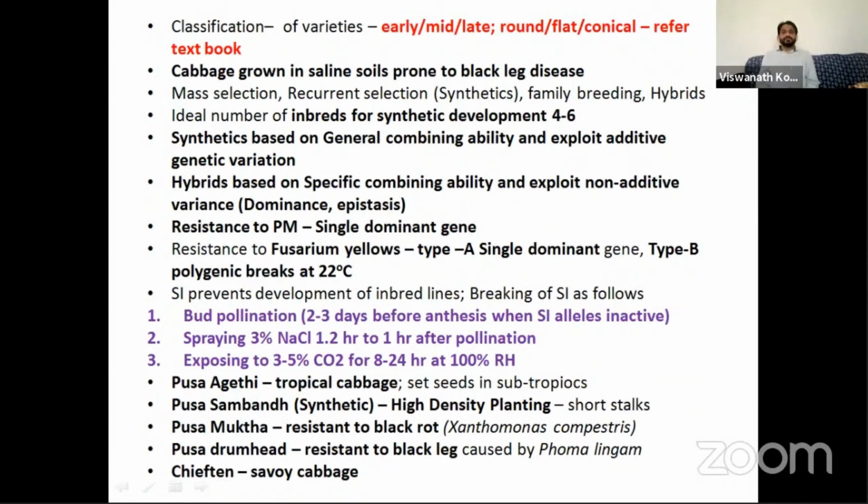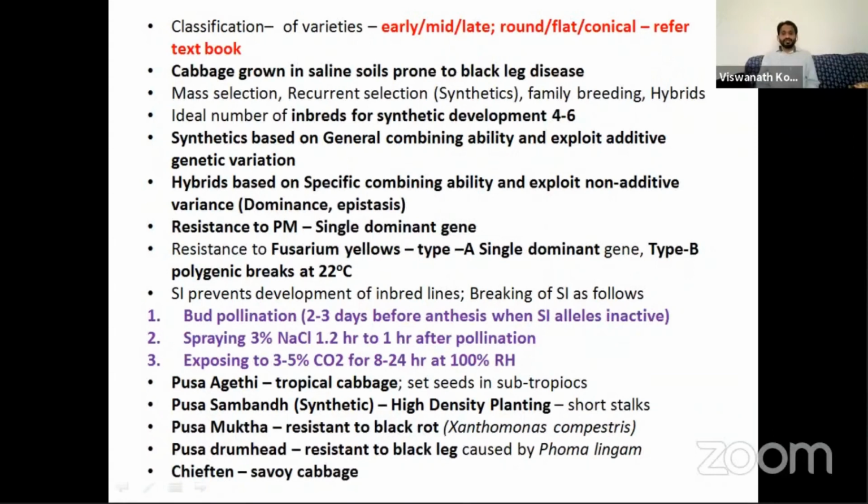To overcome self-incompatibility, there are three methods. The first is bud pollination. Bud pollination means we pollinate before anthesis, before the flower opens, because the self-incompatibility alleles become active after flowering. When flowering occurs, self-incompatibility comes into operation. Before flowering, the self-incompatibility alleles will not function. So at the bud stage, 2 to 3 days before anthesis, we do the pollination.